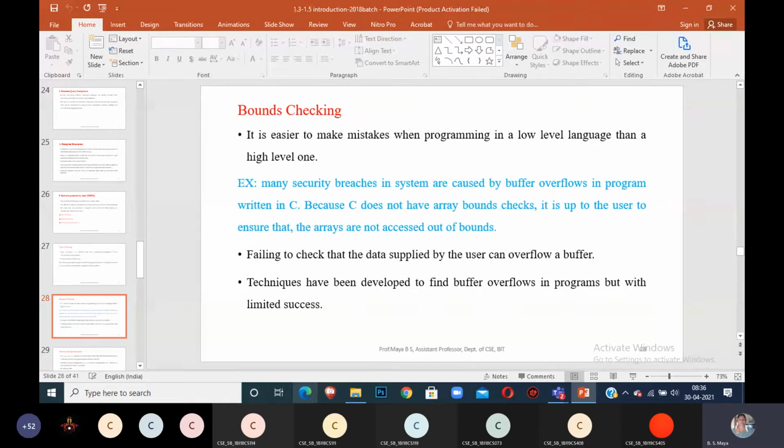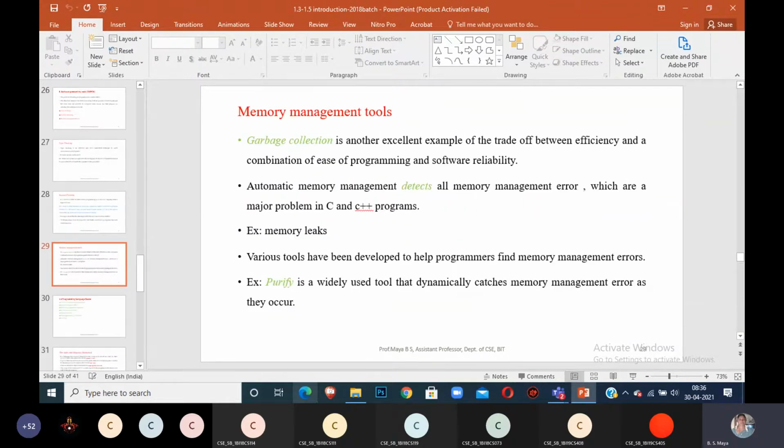For example, many security breaches in systems are caused by buffer overflows in programs written in C. C does not have array bounds checks, but it is easier to ensure that if you get any error messages, they can be debugged using these techniques. The techniques have been developed to find buffer overflows in programs with limited success.